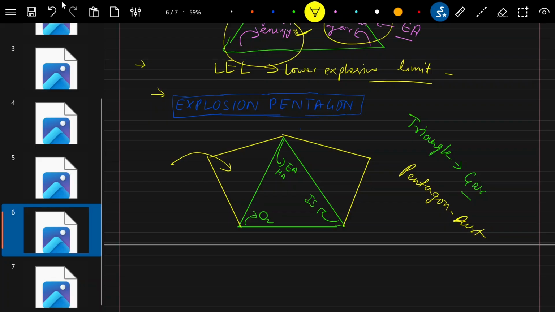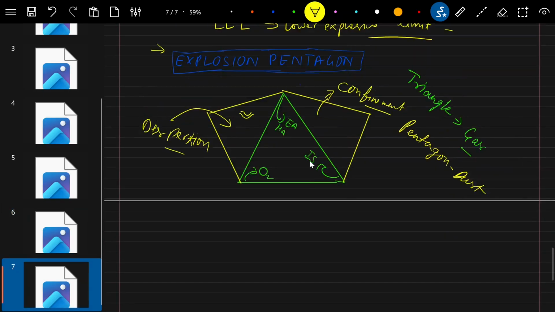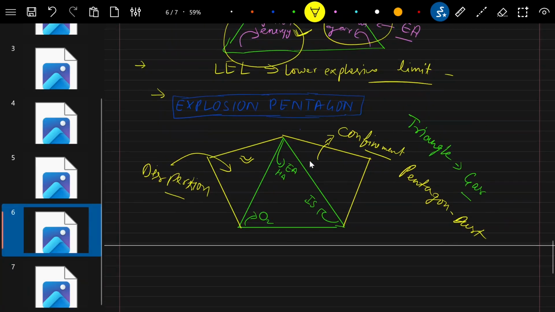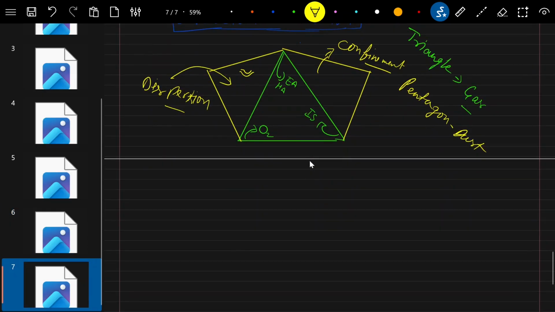In this pentagon, this is called dispersion, and this area is called confinement. This triangle we already knew about, but these two items are added in the case of dust, that is dispersion and confinement. What is the definition of dispersion and confinement? First we study that and then try to understand this pentagon.